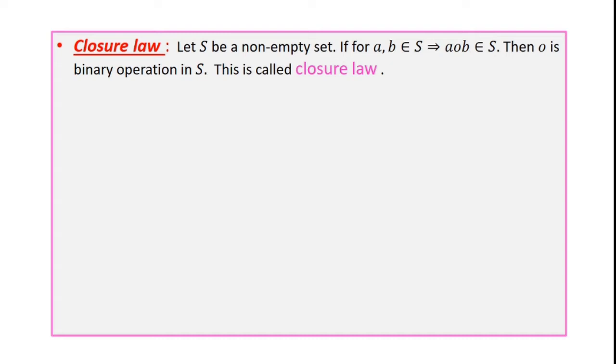Number 1. Closure law. Let S be a non-empty set. If for a, b belongs to S implies a circle b belongs to S, then circle is said to be binary operation in S. This is called closure law. Whenever circle is binary operation in S, then circle is said to be closed in the set S.